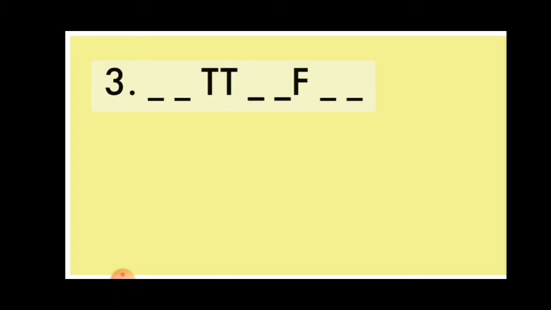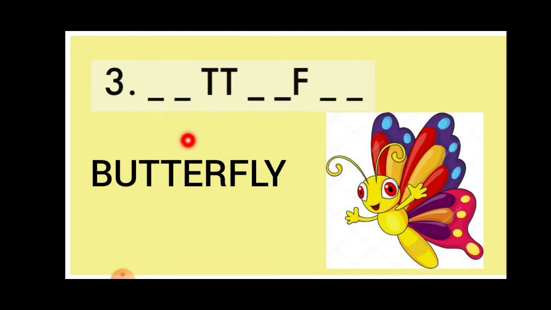The third word is dash dash T T dash dash F dash dash. According to the picture, you can see a butterfly. Yes. So this is the spelling of butterfly. We have to fill in the letters. Okay.